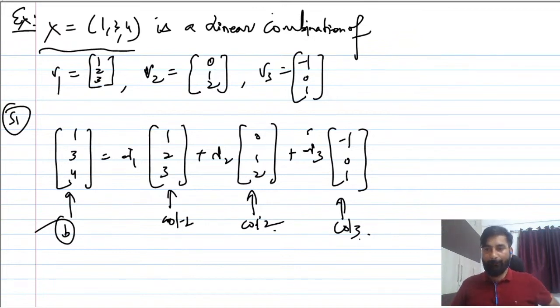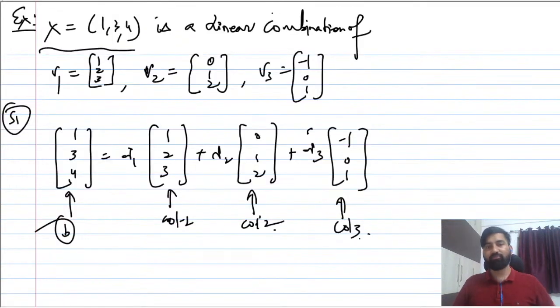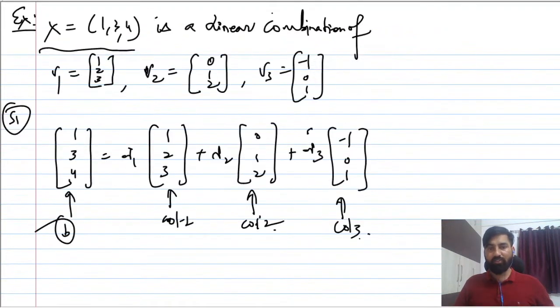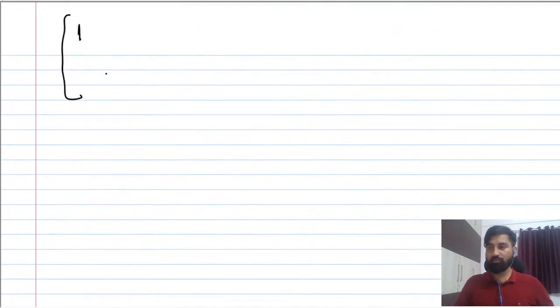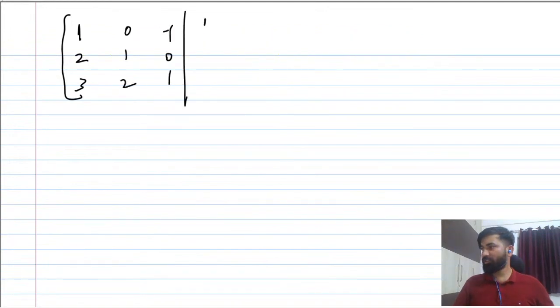Chalo. I directly write the augmented matrix: columns (1, 2, 3), (0, 1, 2) and (-1, 0, 1), and then again take (1, 3, 4) here.